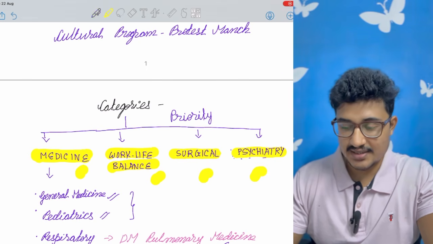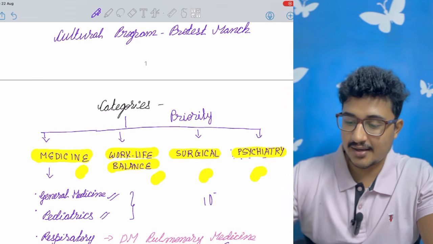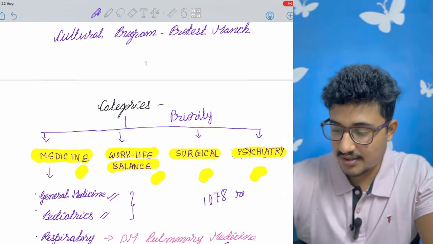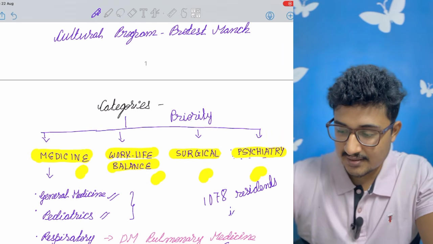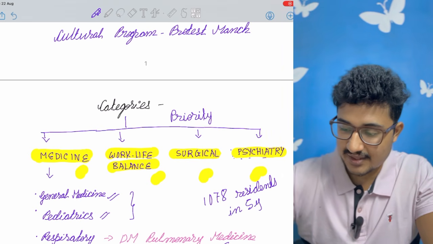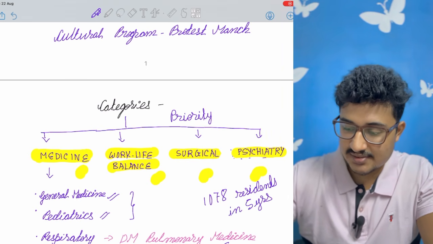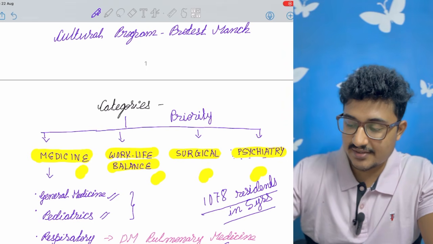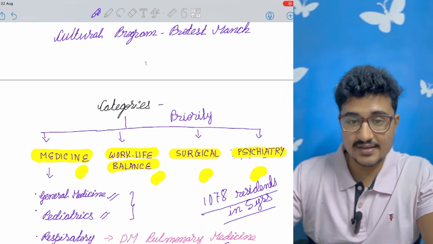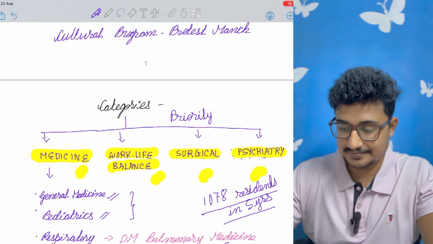Okay, because many times, I am showing you the stats. 1078 residents left their course in 5 years. This is just newspaper stats. 1075 residents left in just 5 years, in these recent 5 years.